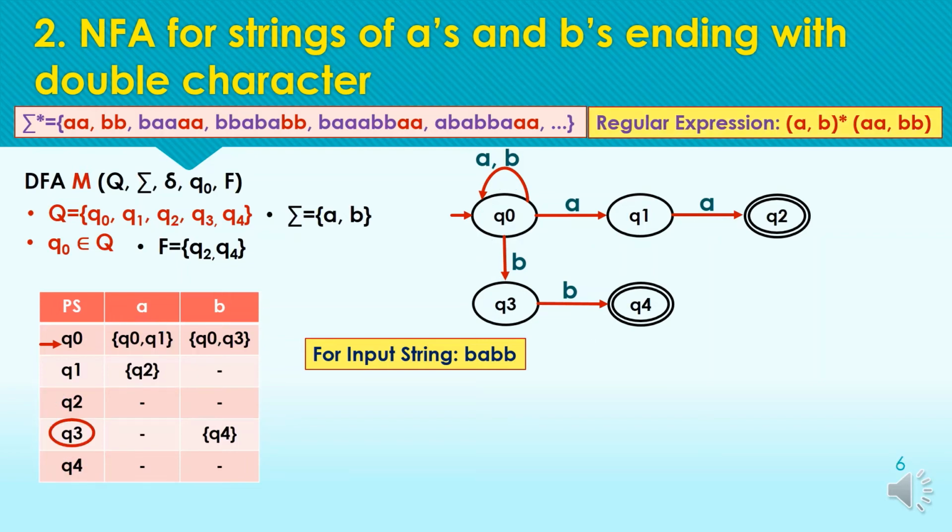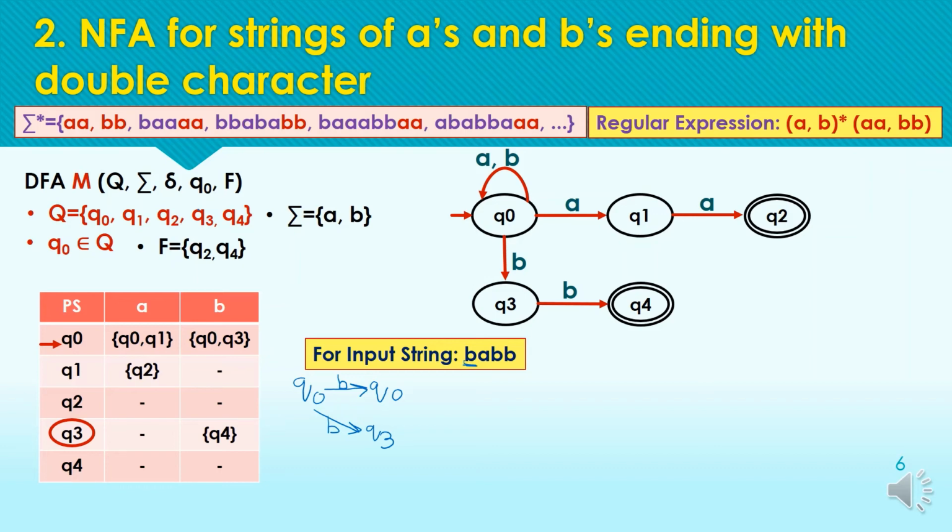Starting from the initial state, for the first symbol, for this first symbol B, we have to consider all the paths for the input symbol. Starting from here, for input symbol B, we are having two paths, one to q0 and another path for B is to the state q3. Okay, so now transitions for the first input symbol are over.